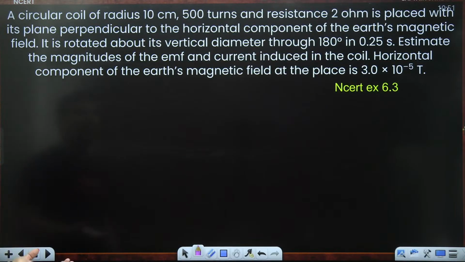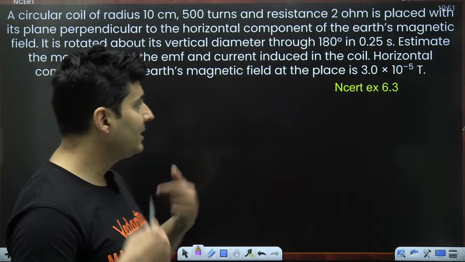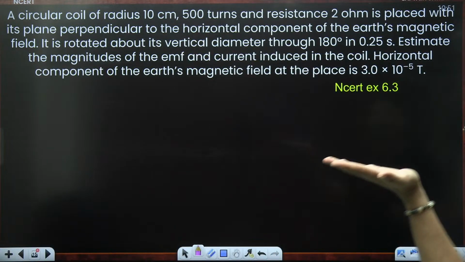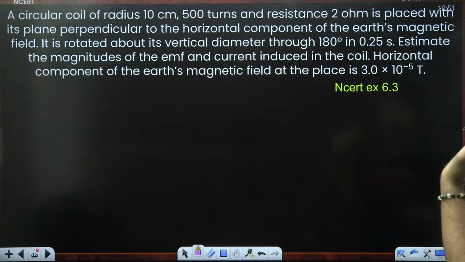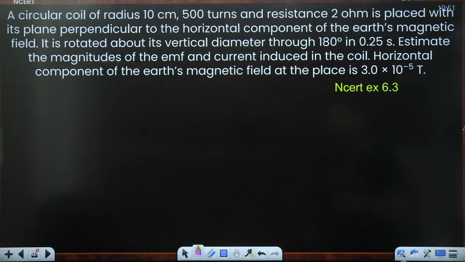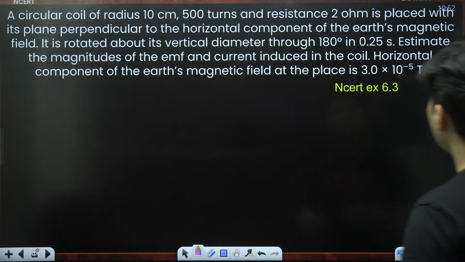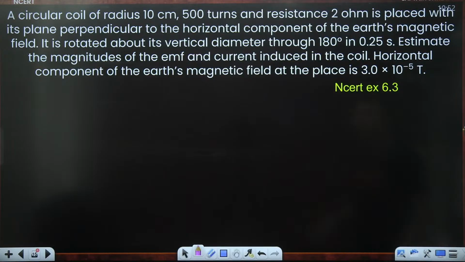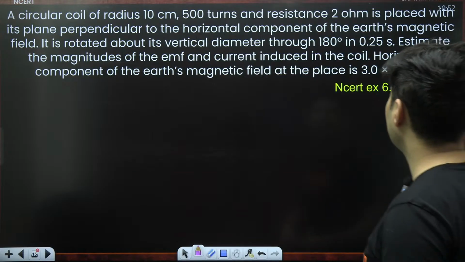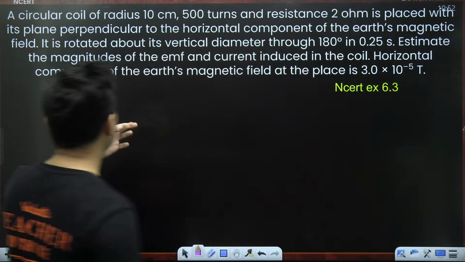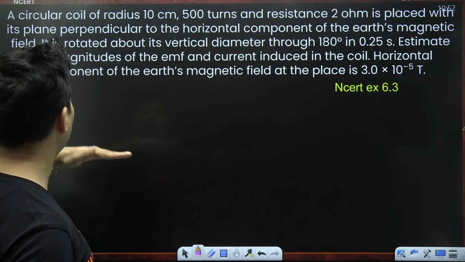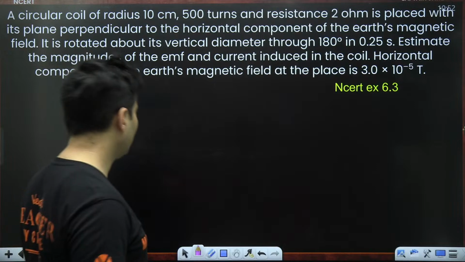Next, there is a coil of some radius, 500 turns, some resistance. In its perpendicular plane, there is a horizontal component of the Earth's magnetic field. It is rotated, theta is changed by 180 degrees in 0.25 seconds. Estimate the magnitude of the EMF and the current which is induced in the coil. The horizontal component of the Earth's field is given to be 3. There is a circular coil, these many turns, this many ohms. Its plane is perpendicular to the horizontal component of the Earth's magnetic field.